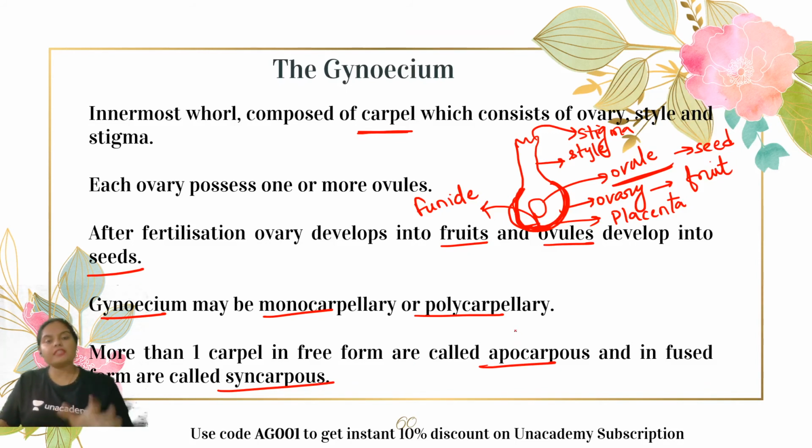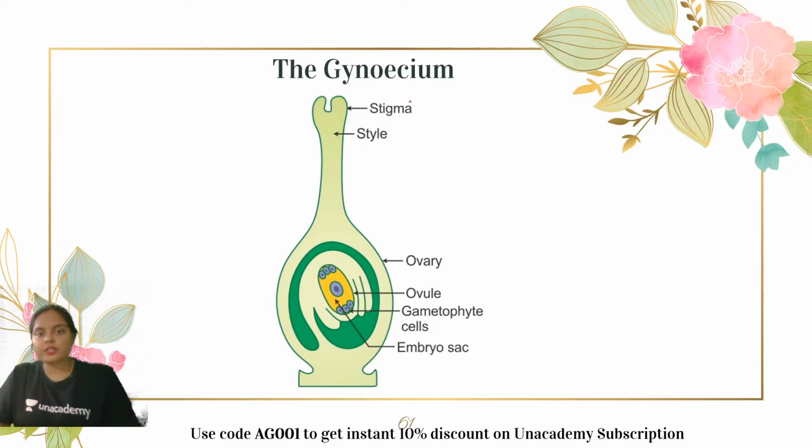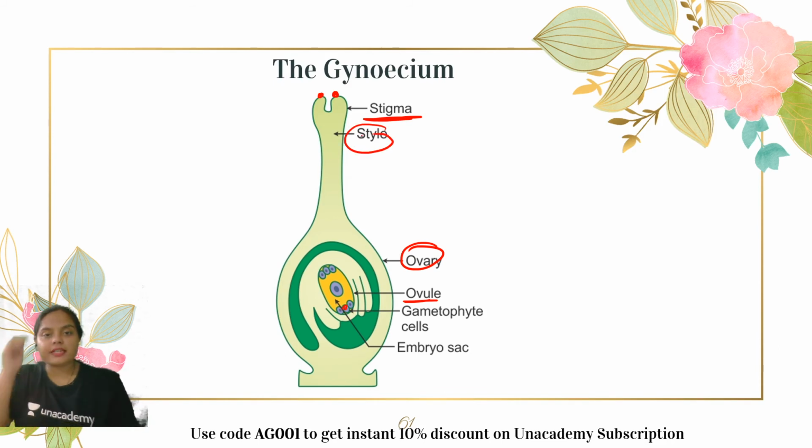So apo is free form, and in fused form it is syncarpous. That means when they are present together. Okay, guys, now moving ahead, let us go through the structure. So I told you this is the stigma, which is also known as the landing platform of the pollen grain. The pollen grains come and land here. This is the swollen bulky portion of the ovary. Now you can see the ovule is attached to the wall of the ovary, and it contains the embryo sac which contains the female gamete. The style is the part which connects the stigma to the ovary. So that's the basic structure of the gynoecium which you need to study right now.